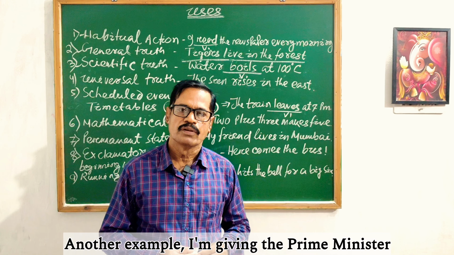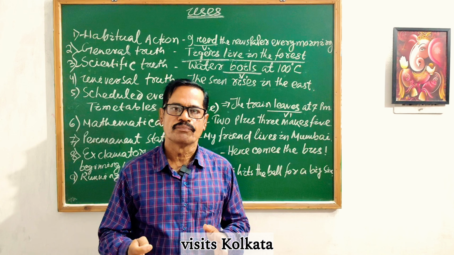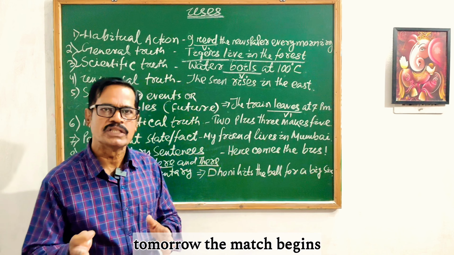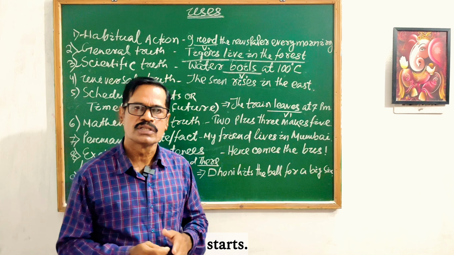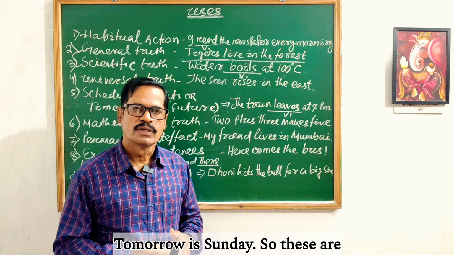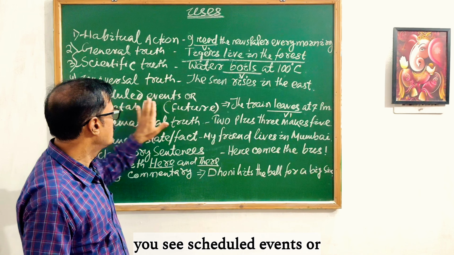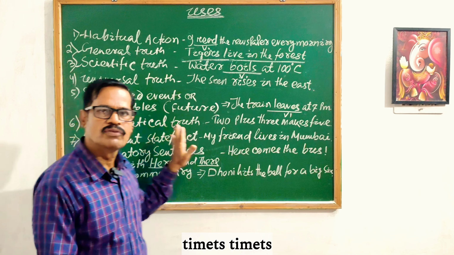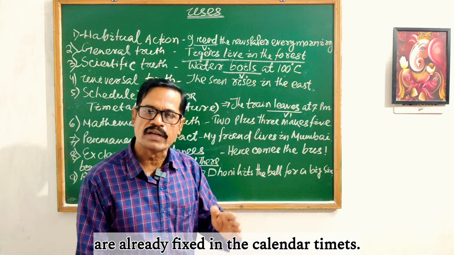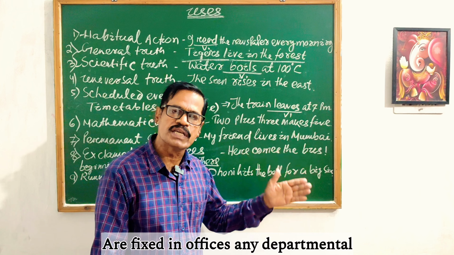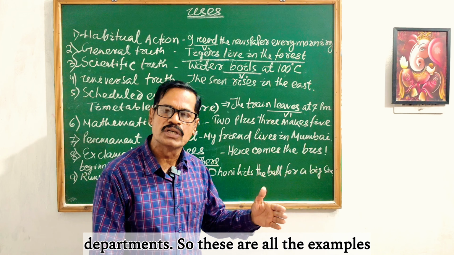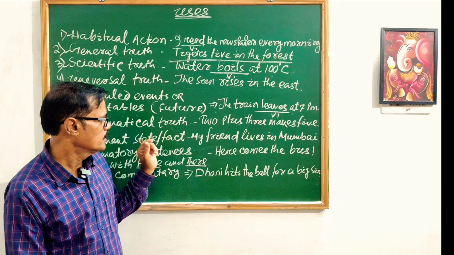Another example I am giving: The Prime Minister visits Kolkata tomorrow. The match begins. Our examination starts. Tomorrow is Sunday. So these are all the examples of scheduled events or timetables. Timetables are already fixed in the calendar. Timetables are fixed in the offices, in the departments. So these are all the examples.